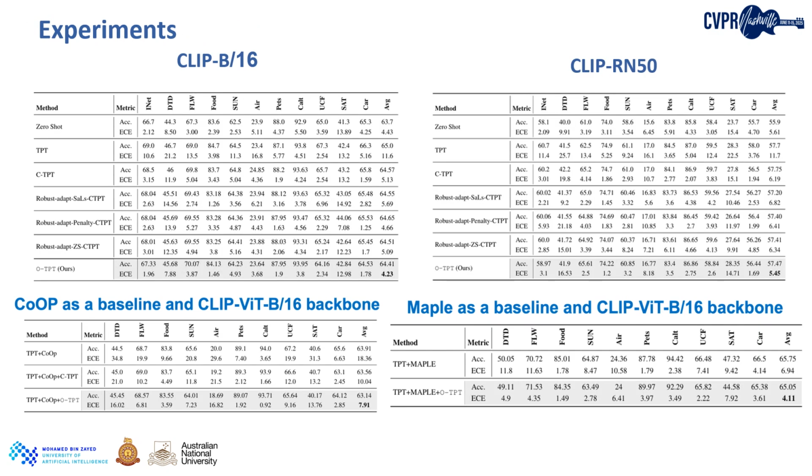For fine-grained tasks on ViT-B/16, ECE drops from 11.6 to 4.21. On ResNet-50, ECE drops from 11.7 to 5.45. When utilizing the trained weights of CoOp as a baseline at test time, ECE drops from 18.36 to 7.91. For MaPLe, ECE drops from 6.94 to 4.11.